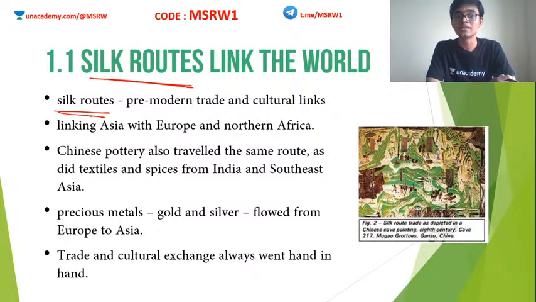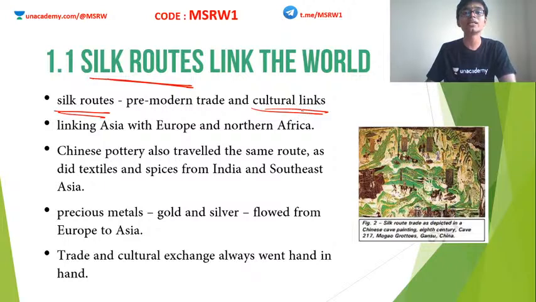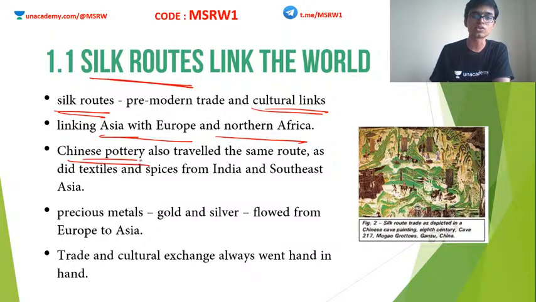The establishment of the Silk Route is also one of the important events that led to cultural linkages between East and West. It actually linked Asia with Europe and Northern Africa. Along with silk, Chinese pottery was also traveling on the same route, as were textiles, spices, etc. from the Indian subcontinent. Because of the trade, we see the development of cultural exchanges at this time. Also understand that around this period, it was the Asian countries who were the predominant exporters, not the other way around.